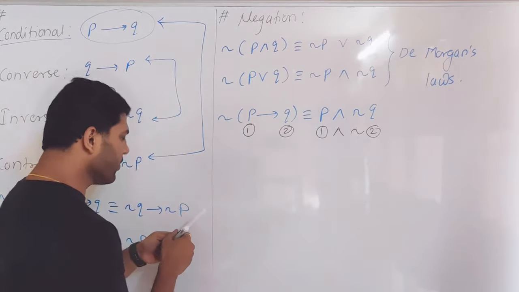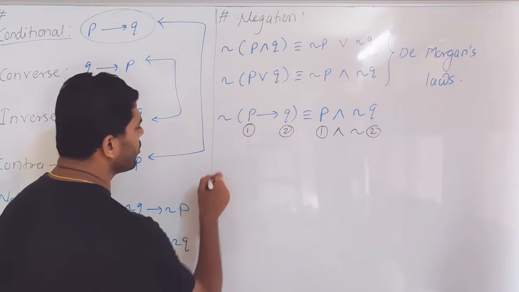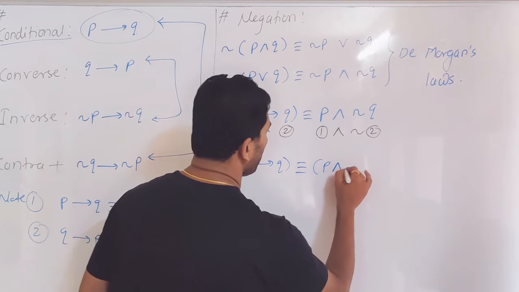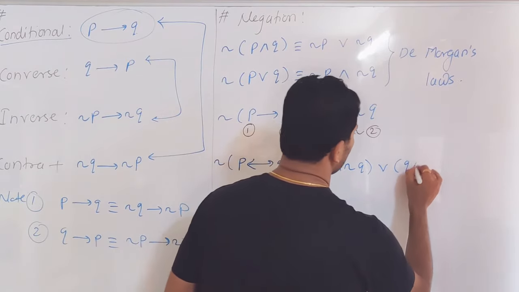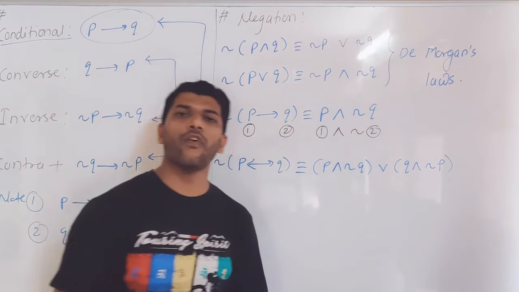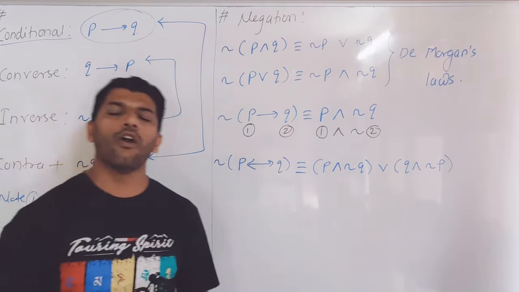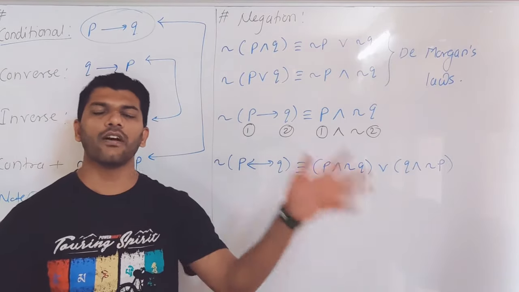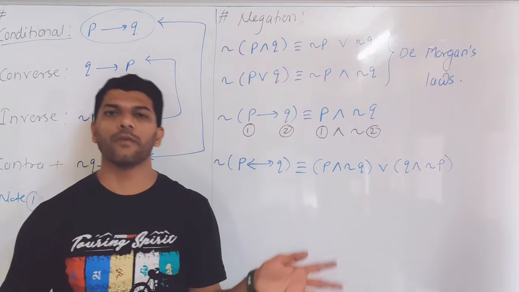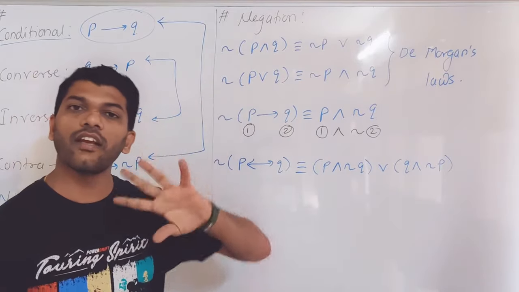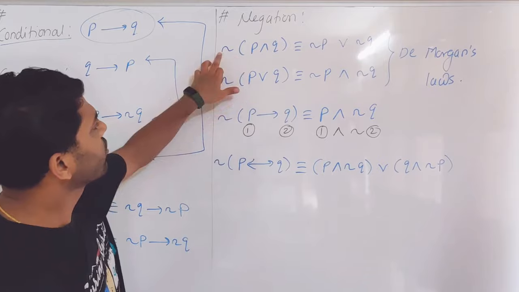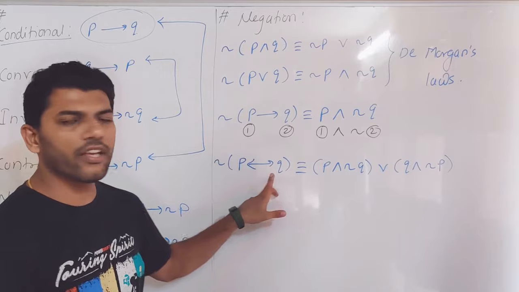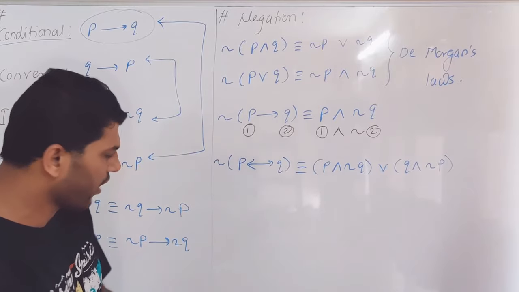And the last one in the list is negation of P biconditional Q. So the outcome is P and negation of Q or Q and negation of P. So finding a negation means logically creating an inverted statement, where true becomes false or false becomes true. But this is about finding the negation of the compound statements: negation of and, negation of or, negation of if then, or negation of biconditional statement, if and only if.